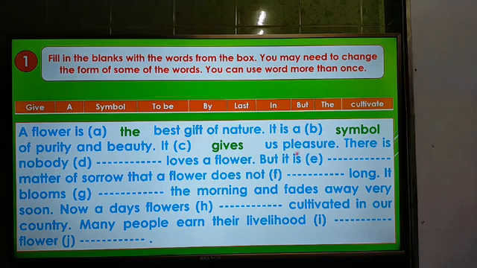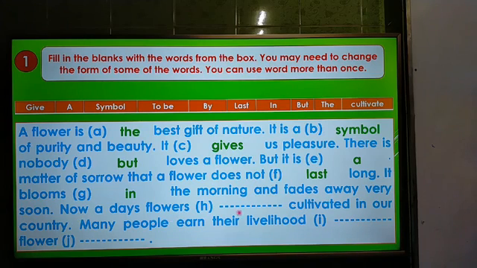Okay. Then there is nobody dash loves a flower. What may be the answer? The answer is: there is nobody but loves a flower. But it is dash matter. The answer of the next question: but it is a matter of sorrow that a flower doesn't dash long. The answer will be last. A flower doesn't last long. It blooms dash the morning. It blooms in the morning and fades away very soon.